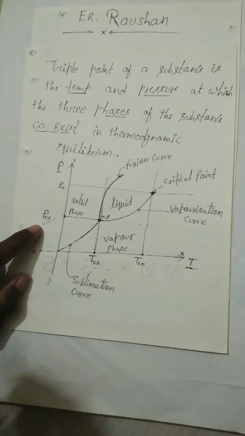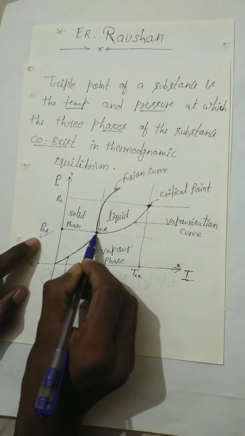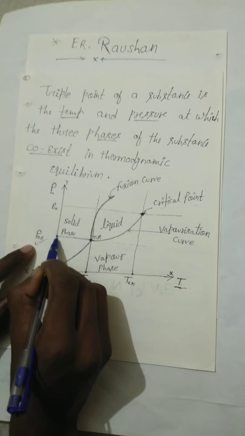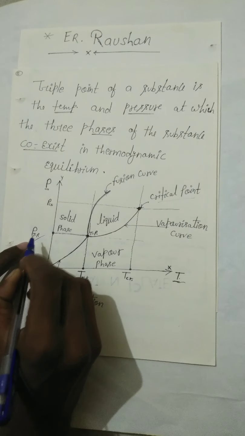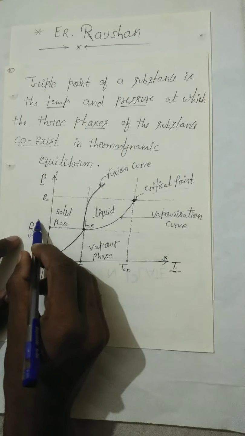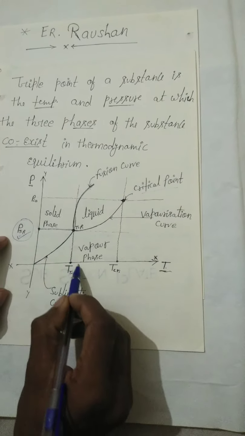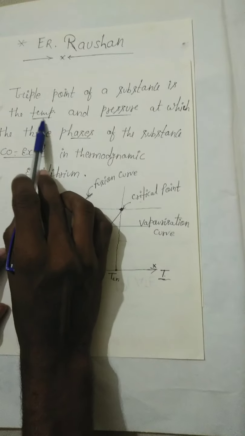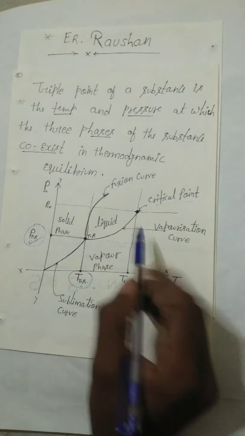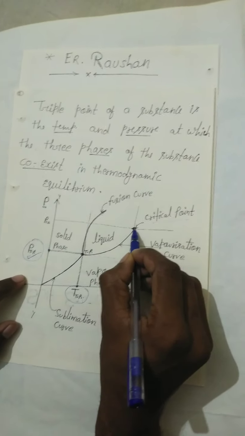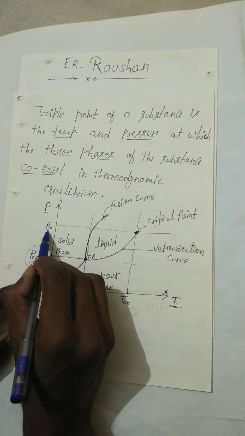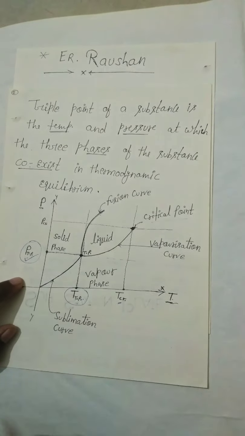Now about the triple point: that pressure is known as the triple point pressure, and this is known as the triple point temperature. Here you look at the triple point pressure and triple point temperature. And at the critical point, this is the critical pressure and this is the critical temperature.